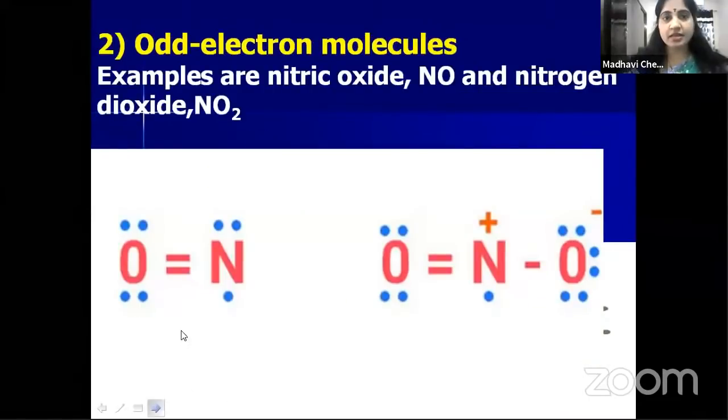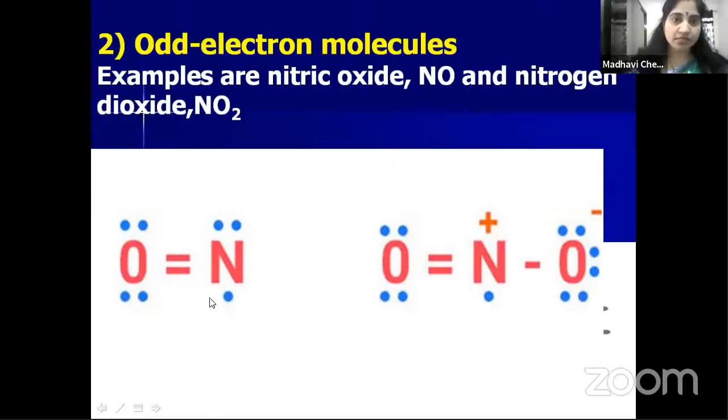Next, coming to the second limitation of the octet rule, children, odd electron molecules. Octet means an even number, is it not? But in some molecules, an odd number of electrons is present around the central atom. For example, nitric oxide and nitrogen dioxide, NO and NO2. These are the Lewis dot structures for nitric oxide and nitrogen dioxide.